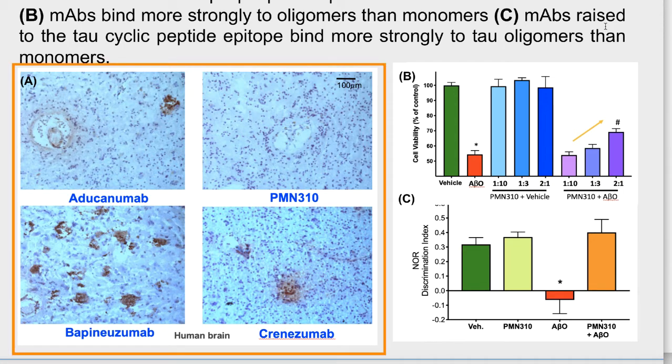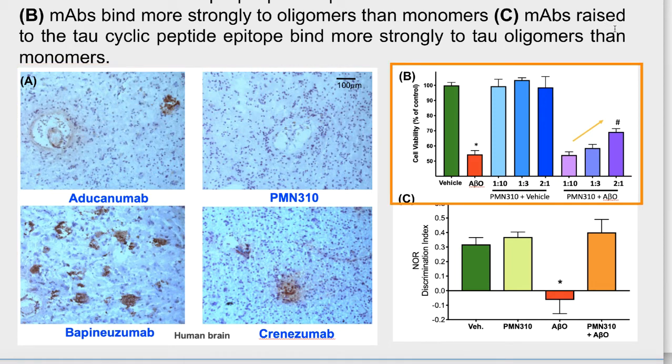Immunohistochemical staining of AD brain sections shows no binding of an A-beta oligomer selective antibody, PMN310, to plaque, in contrast to other antibodies in clinical trials. Plaque binding is diffuse brown here. The dots are nuclei stained with hematoxylin.